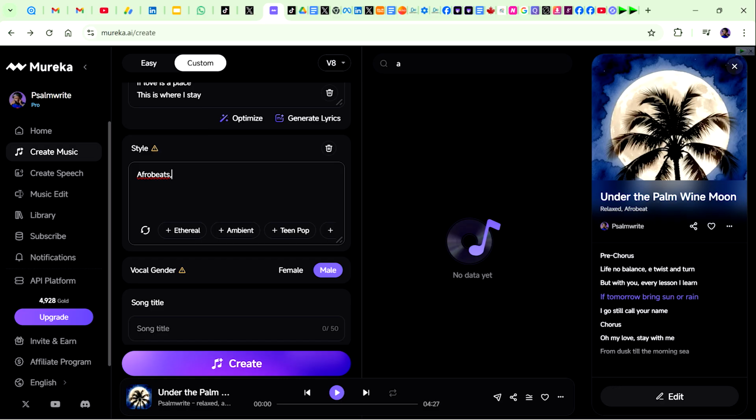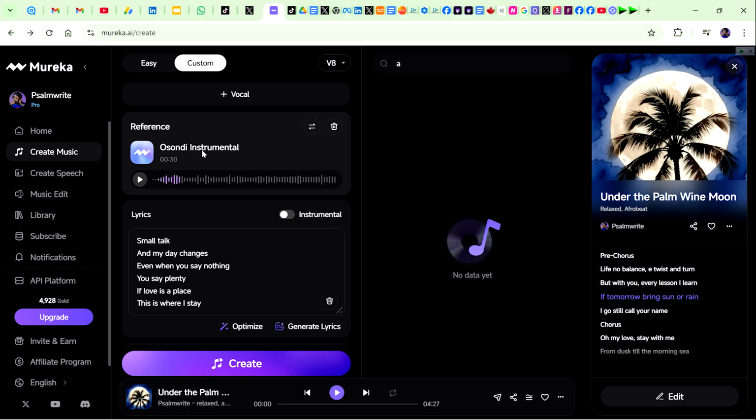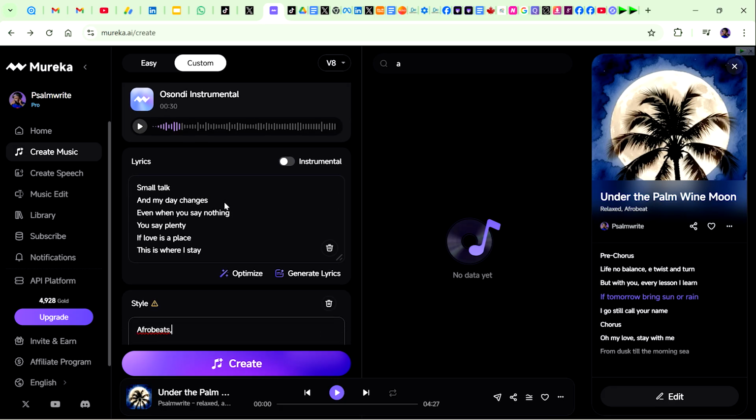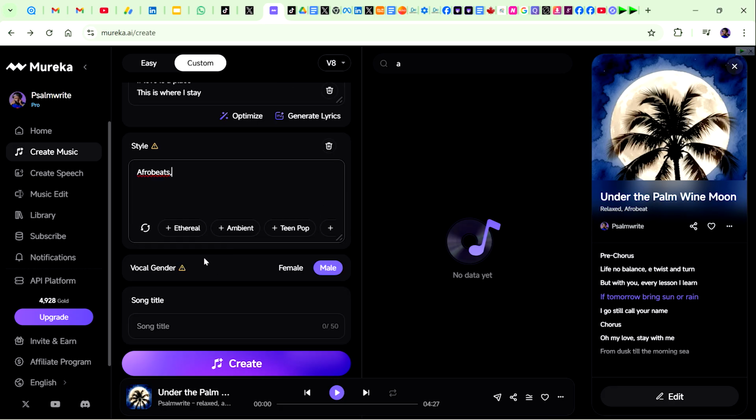Same thing with vocal gender. We select male, but it go let us know say selected audio takes priority. So song title. We'll just put My Love, My Wife. Then you click on create.